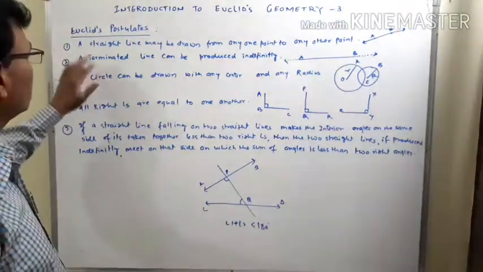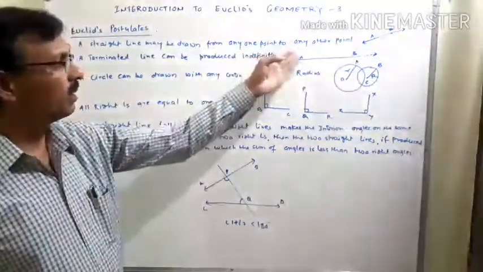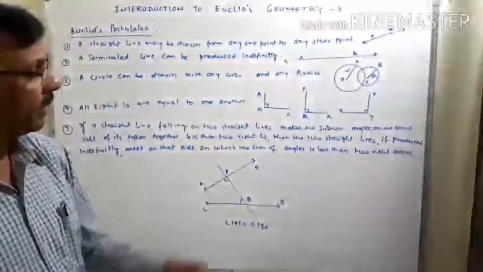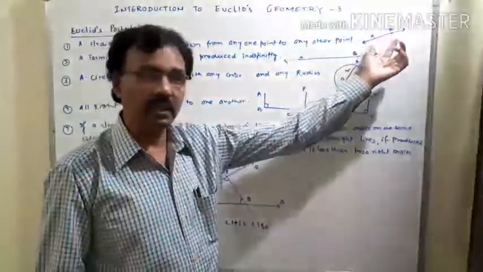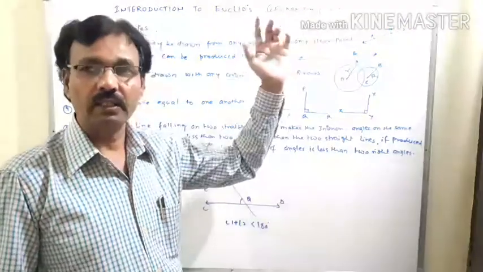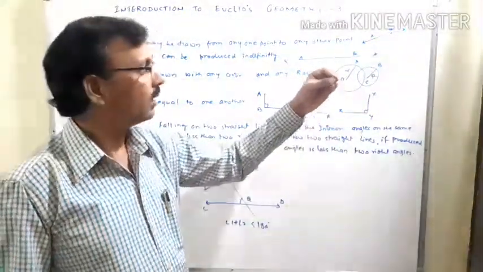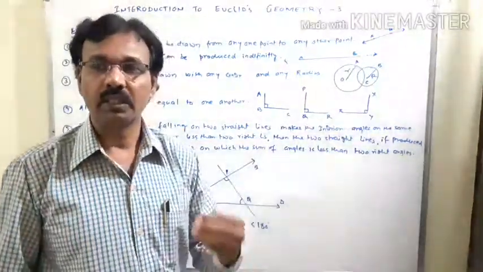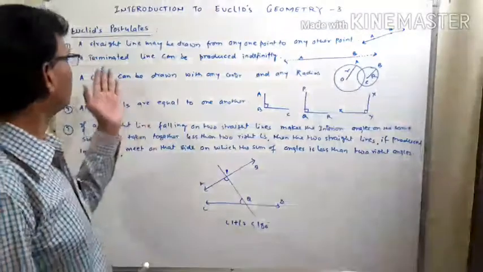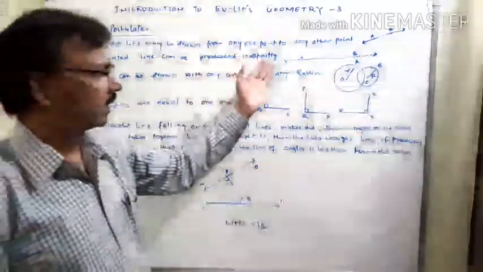First postulate: a straight line may be drawn from any one point to any other point. That means we can draw the straight line infinitely on both sides, and any straight line passes through at least 2 points. Second postulate: a terminated line can be produced infinitely.